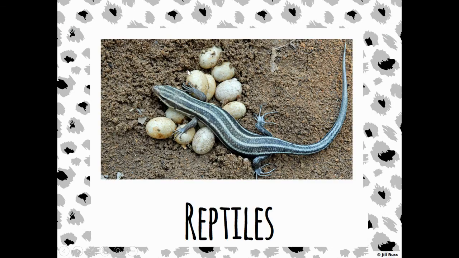Okay, so they have that leathery skin. Here is a salamander, maybe. Nope, that would be an amphibian. Some sort of a lizard here is laying its eggs, covering them up under the dirt. You can see they're hard. And then this lizard is going to leave, and those eggs are going to hatch on their own. Now, there are a few snakes and a few lizards that do give birth to live babies instead of laying eggs, but that is very rare. Most reptiles lay their eggs in a nest on land, cover them up, and leave them.